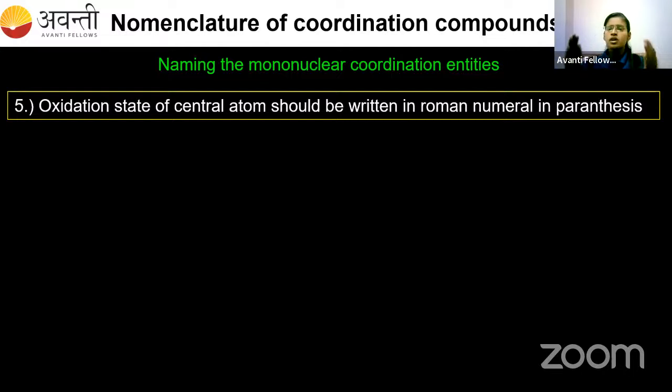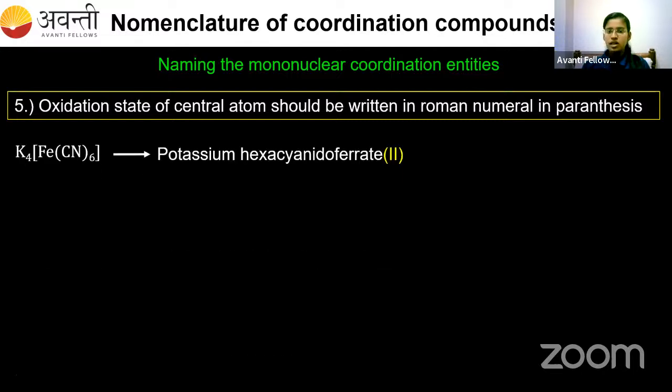We have to write the oxidation state in a Roman numeral form in parenthesis. You know how to calculate the oxidation state, right? So I'll do it for one. Triphenyl phosphine, that PPh3 ligand, we have seen in the previous slide.